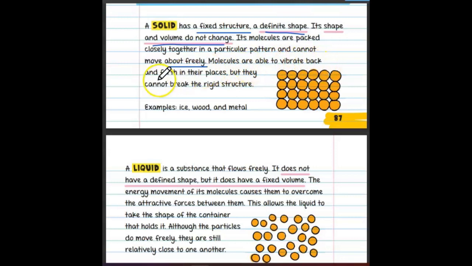Molecules are able to vibrate back and forth in their place. They can vibrate in their place, but they are not free to move, and they cannot break the rigid structure. Examples of solids are ice, wood, and metal.